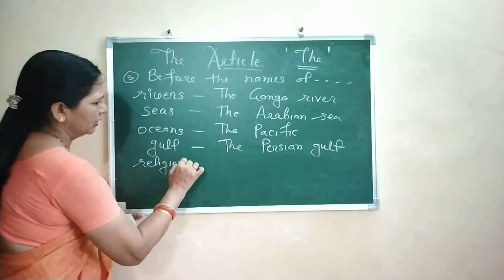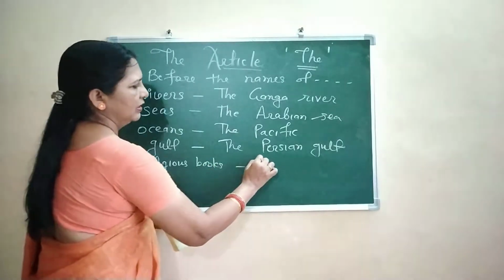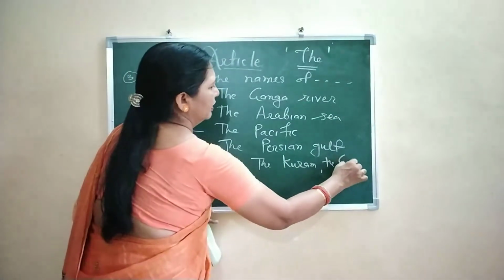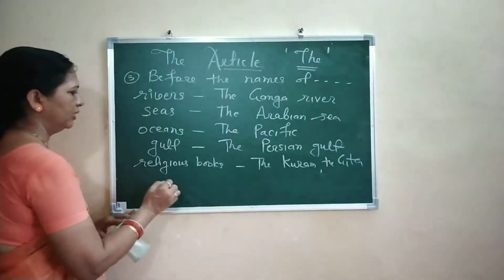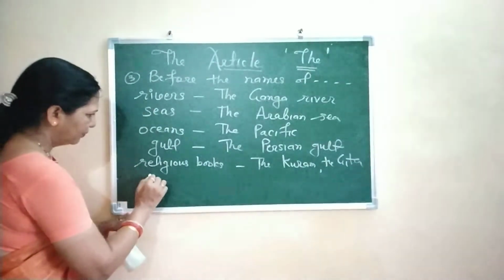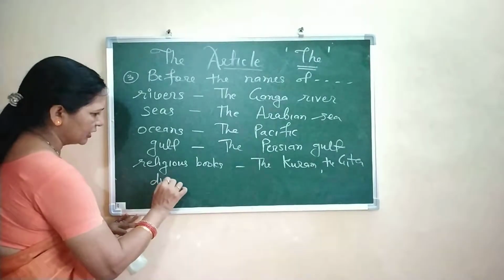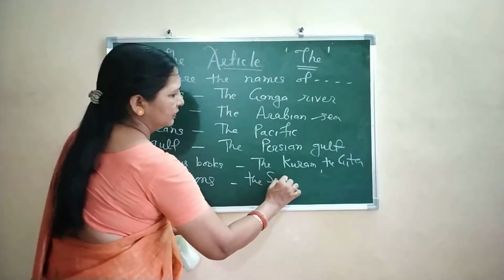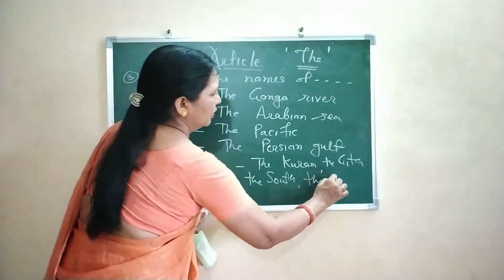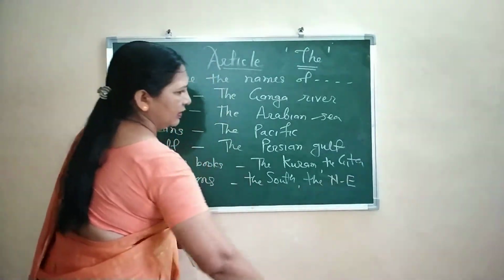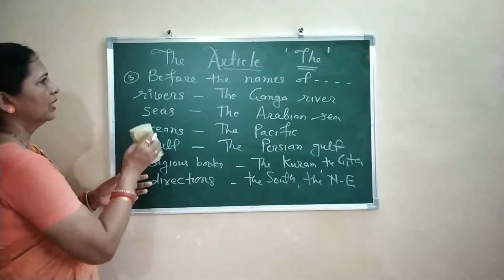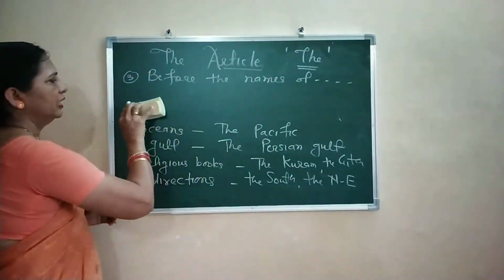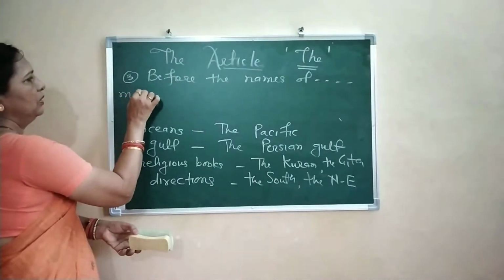religious books, the Quran, the Gita, the Bible, the Mahabharata, the Ramayana. Then directions, the south, the northeast. Then also before the names of mountain ranges.